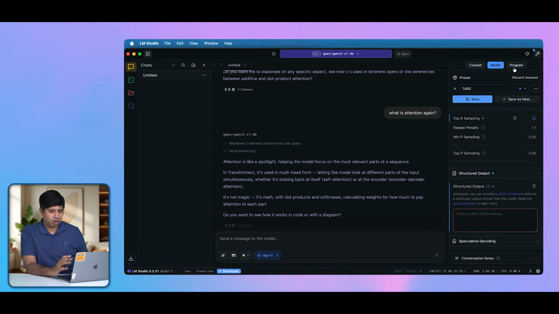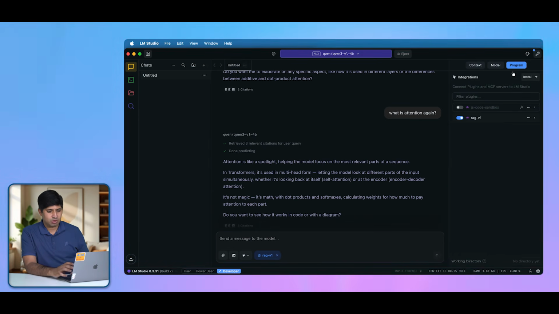Then the last option here is program, and if you come to the program window here, you can select different kinds of integrations that you have already done. Now the RAG option is selected here, so if I just remove it from here, you will see that this is turned off from here as well. If you enable it here, you can see that it gets enabled here.